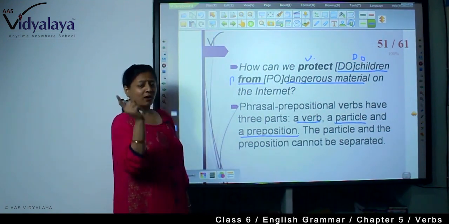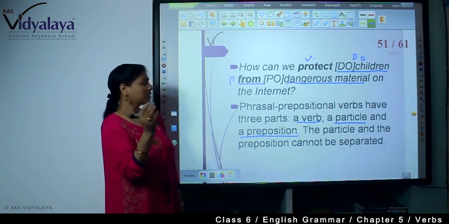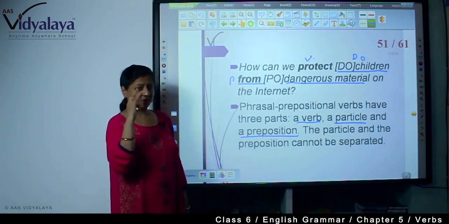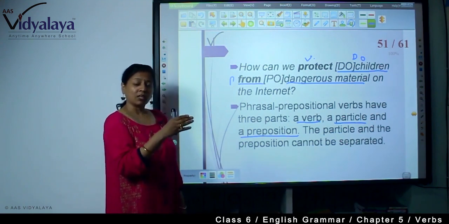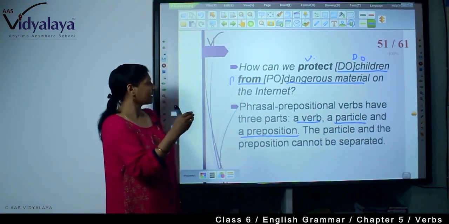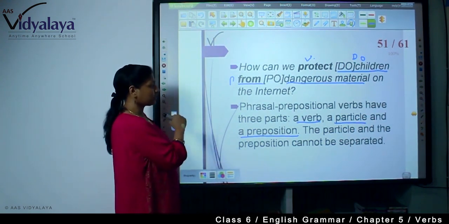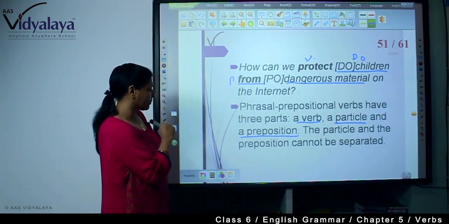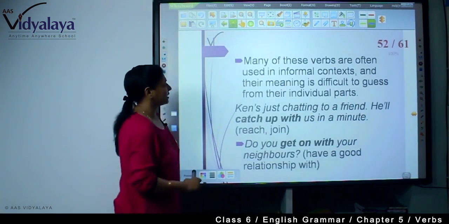In a phrasal verb, earlier you have seen a verb with a preposition or an adverb. In the prepositional verb, you have seen that they are transitive and intransitive with an object also. A phrasal verb can be with an object or without an object. Prepositional verbs are always with an object, and the object can be direct or indirect. And in the phrasal prepositional verb, we are seeing three parts: a verb, a particle, and a preposition. The particle and preposition cannot be separated.